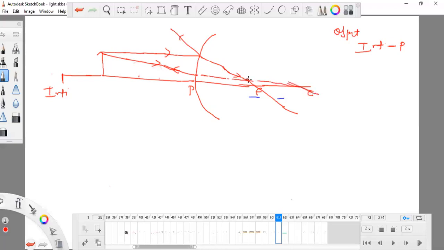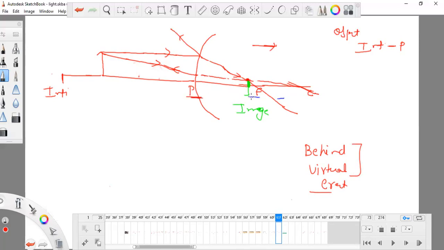This is the point where both of these lines are meeting. If these two lines are meeting here, that will be my image. Definitely one thing: it is forming behind, so it should be virtual and erect. Where is my image forming?